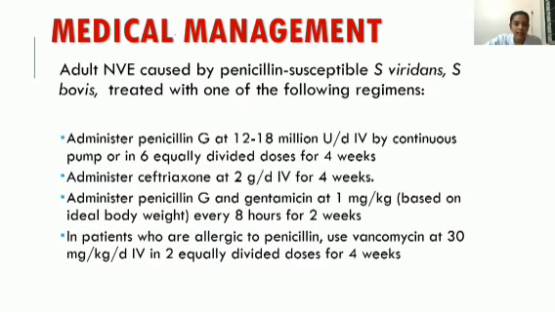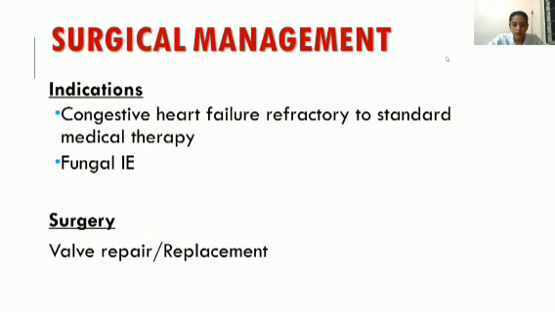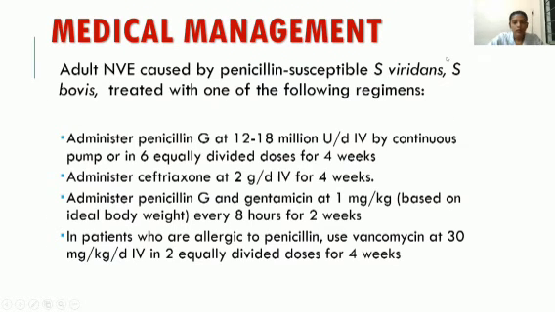Next is medical management. I spoke about the typical causative organisms, that is, Streptococcus viridans and Streptococcus bovis. These are the main typical organisms causing adult native valve endocarditis. These are penicillin susceptible also, so we will be treating with these. You should know the medical management.